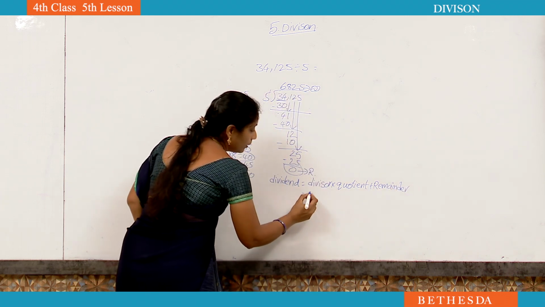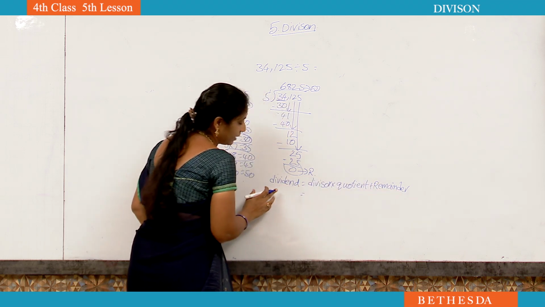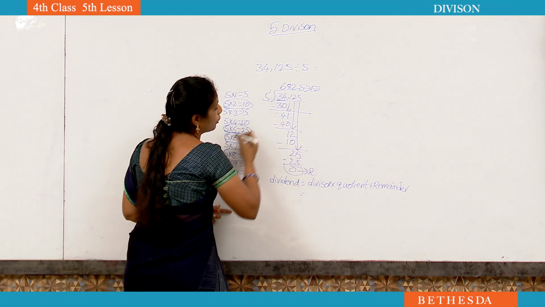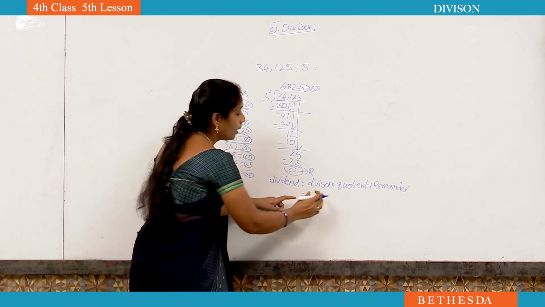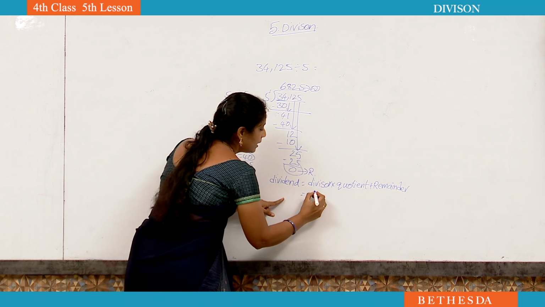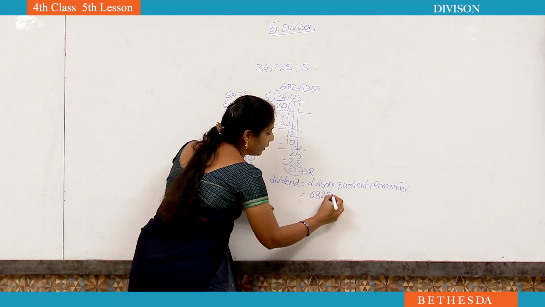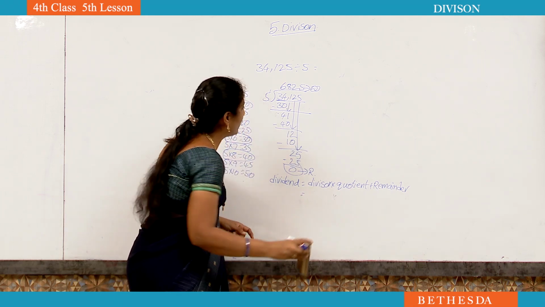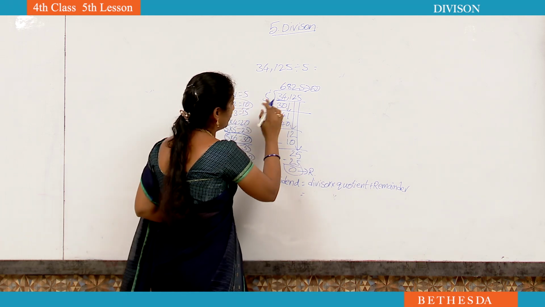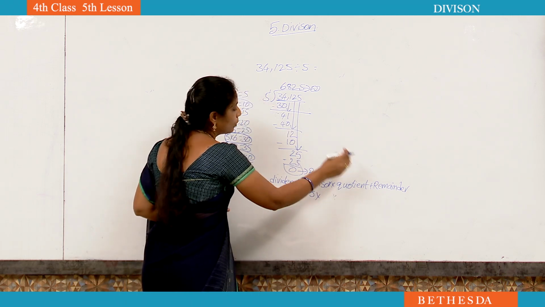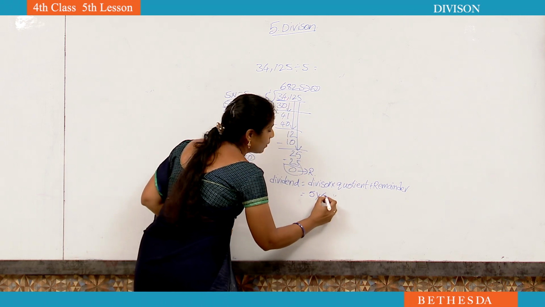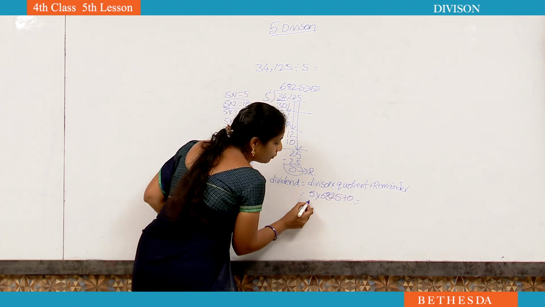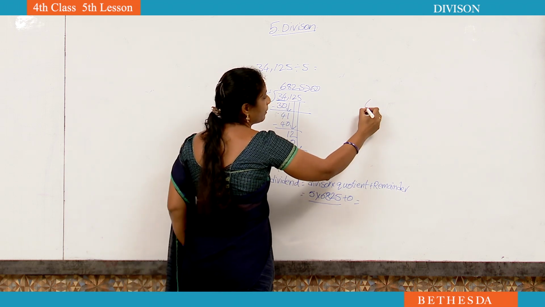Okay, now if you did all this, you have to get the dividend. See, what is the dividend? 34,125, you have to get. Now, what is the divisor? 5. 5 into quotient. What is the quotient? 6,825 plus remainder is 0. First we have to do multiplication. I am doing the multiplication here.